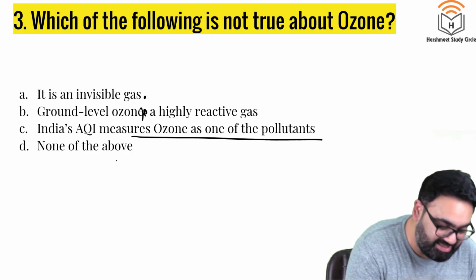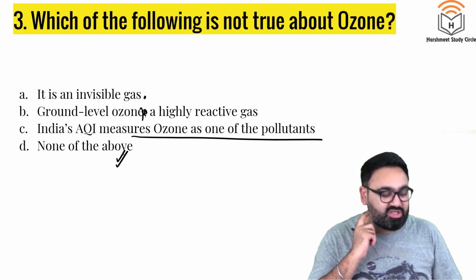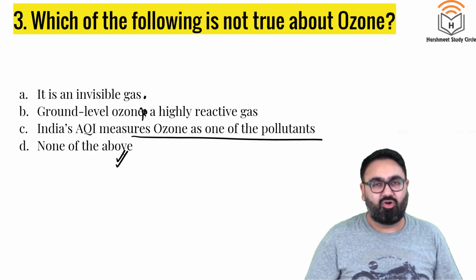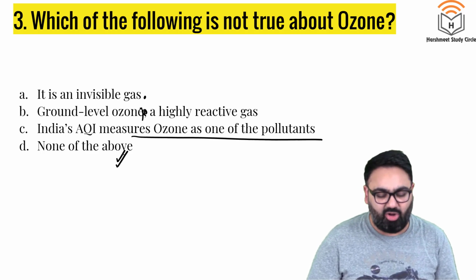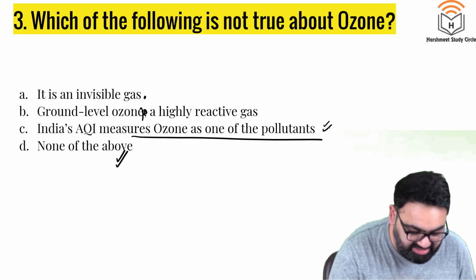The correct answer here is D. All of these are correct. It is an invisible gas. Ground level ozone is extremely reactive, extremely dangerous for our lungs, for our breathing system, can create all sorts of problems. We measure ozone as one of the components in AQI.